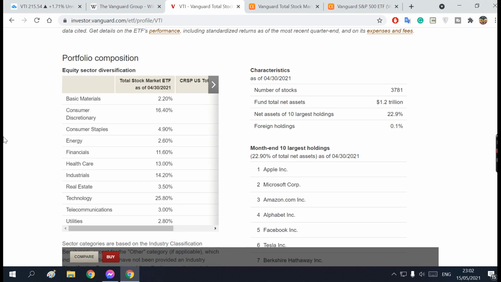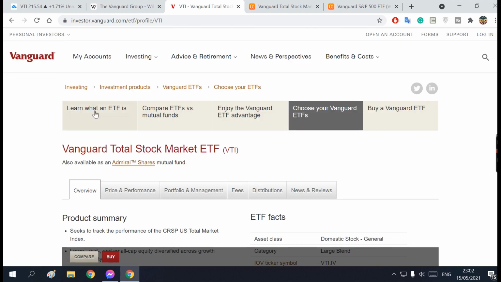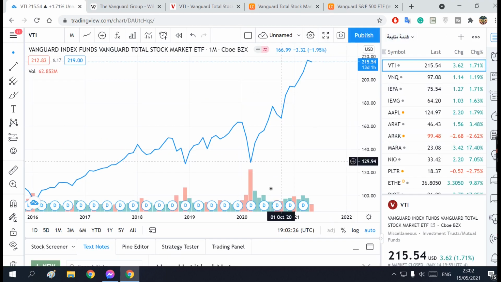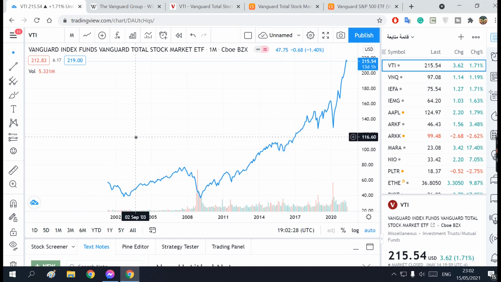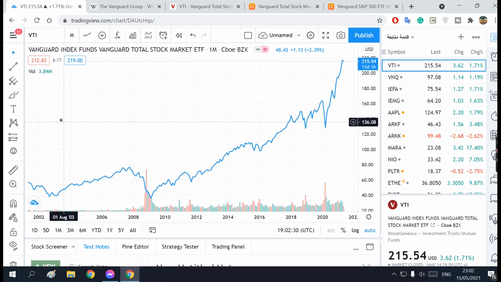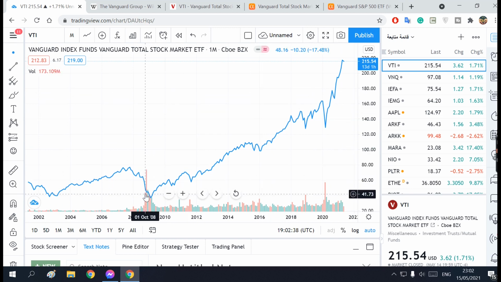You can check every detail if you want to know more about VTI. And this is the performance of this ETF in TradingView. You can see it's going in an uptrend, which is really beautiful. This is what you actually want to look for if you want to invest your money. You want to put your money in something that is growing and not something that is always going down, or going down and up and it's crazy, making your head go nuts.